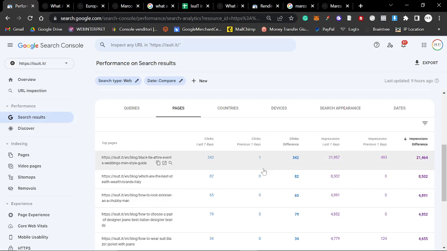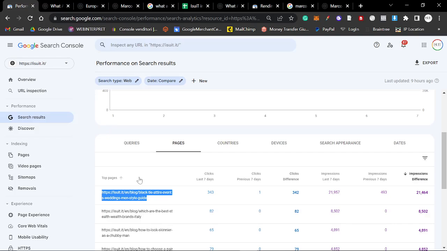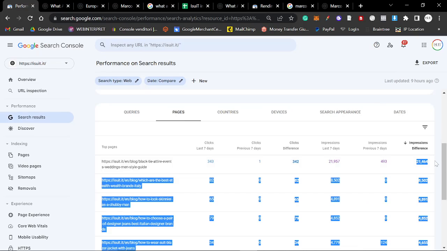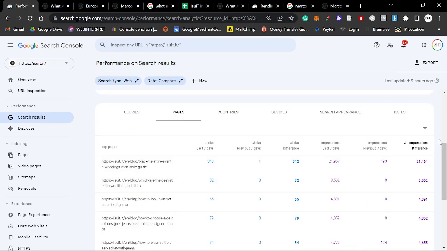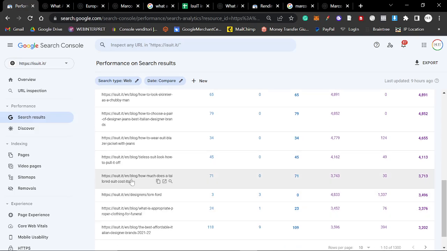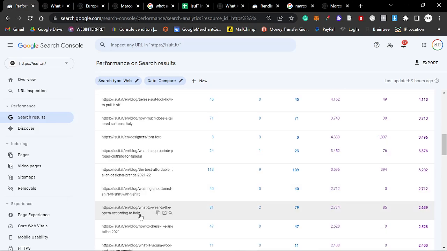So one thing that has happened recently, another interesting thing, and this is because of the same logic that I'm talking about, is because I've been internally linking to the /en page for the black tie event blog post, which is here, you can see that there's a 21,000 impressions difference. That's because the /en page is now taken over the non-en page. So we actually have a problem with duplicate content, but that's something for another video. So what I like to do is I like to see if any of the articles that I've written recently or any of the things that I am trying to kind of put pressure on are actually here.